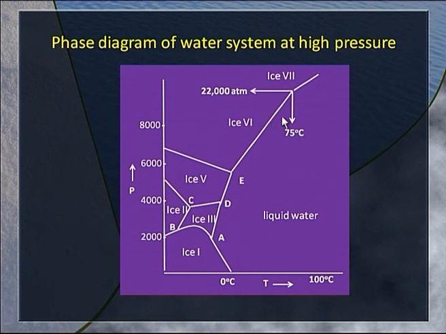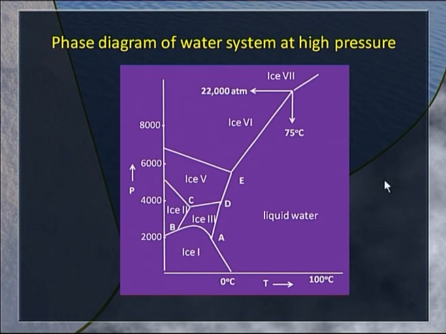And if you look, the temperature is 75 degrees centigrade, because for us ice melts at 0 degrees centigrade and water in the liquid form is the phase that we expect. But here is an ice which has a melting point above 0 degrees centigrade. What have we not mentioned? We have not mentioned that we need to have pressures as high as 22,000 atmospheres.